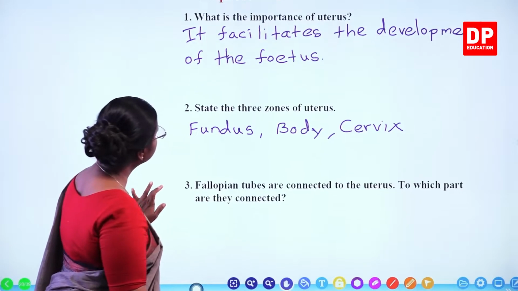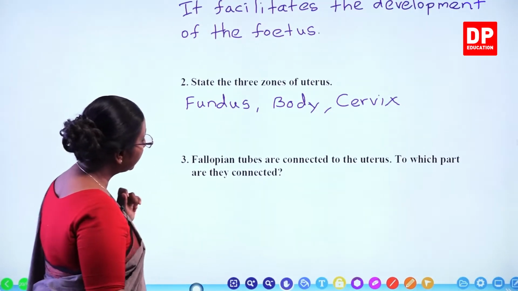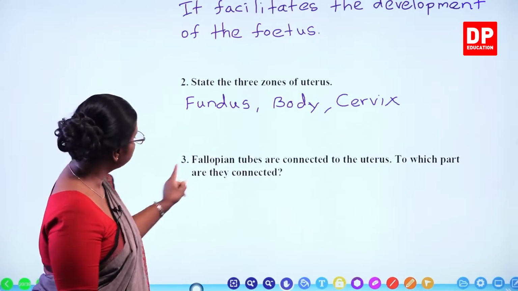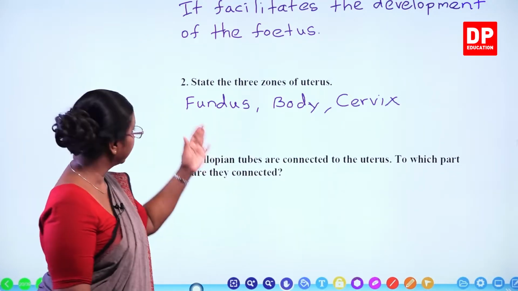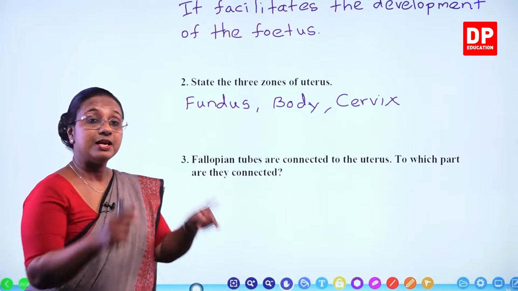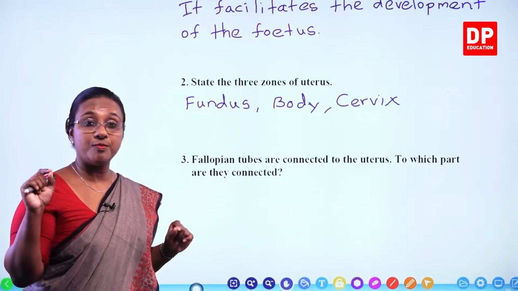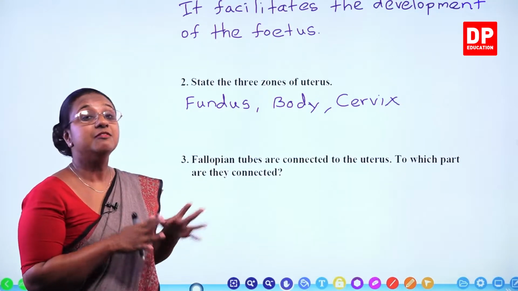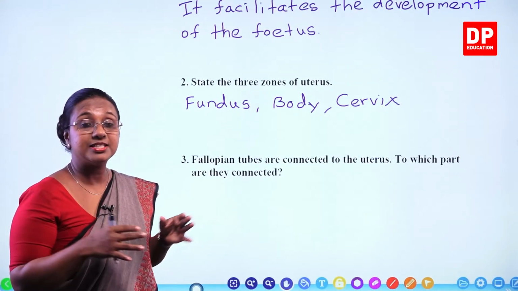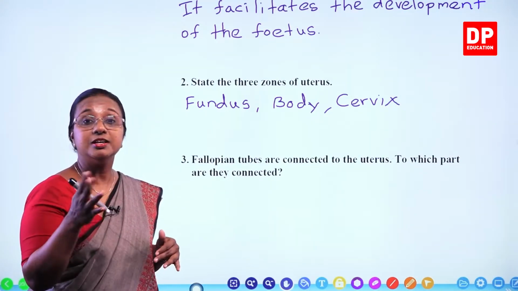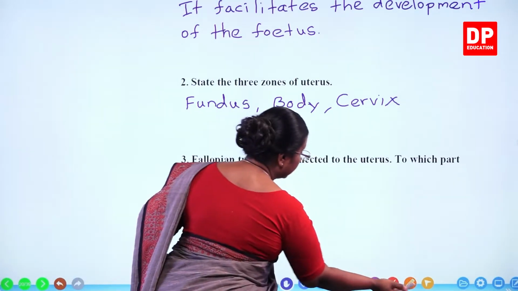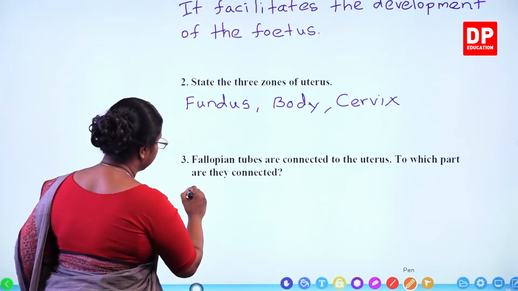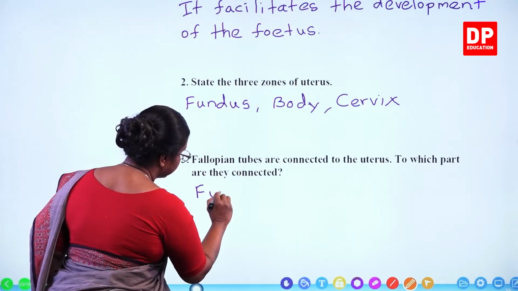Then we have the third question. Fallopian tubes are connected to the uterus. I mentioned that. To which part are they connected? So that again you all know is fundus, because the fundus expands to form the tubes. Those are the fallopian tubes, and they end with the funnel-like structure which has the finger-like projection, the fimbria. So here the answer to this question, fallopian tubes are connected to the uterus to the fundus.